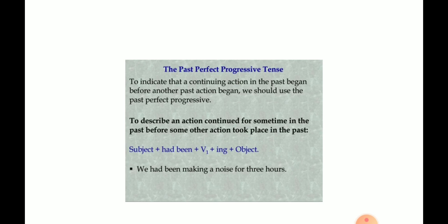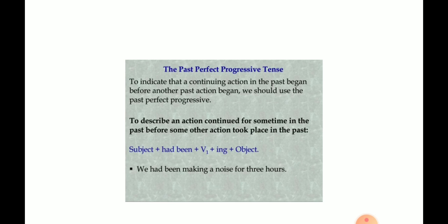Now, the next is past perfect progressive or continuous tense. Past perfect continuous tense is used to indicate an action which began in the past and continued up to a certain point of time in the past. The rule is simple. When we met in Lucknow, she had been studying in City College for 3 years. So it is describing an action which began in the past and continued up to a certain point of time in the past.